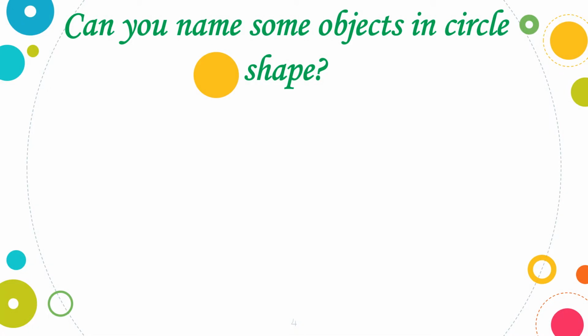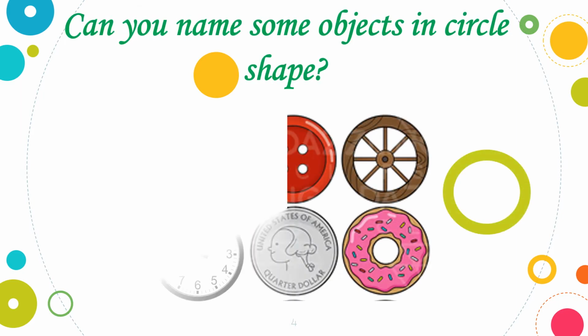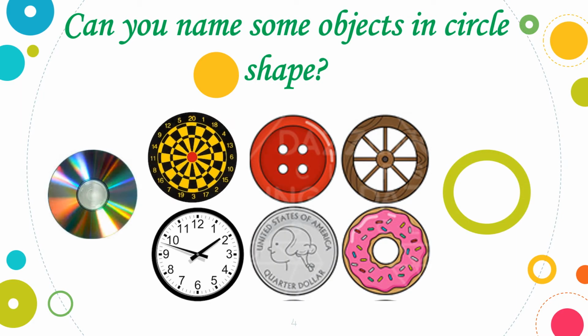Children, can you name some objects in circle shape? Yes, you all can. There are so many shapes around us which are in the shape of a circle, right? Now let's have a look at these shapes. All these shapes given in the picture are in the shape of a circle, right? Now children, if you trace the boundary of these objects on paper with the help of a pencil, you will get the shape of a circle. Okay, so let's study about the circle and its parts now.